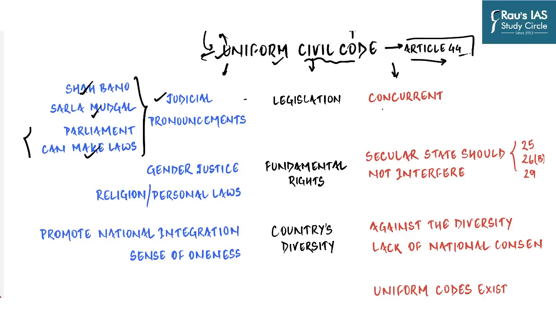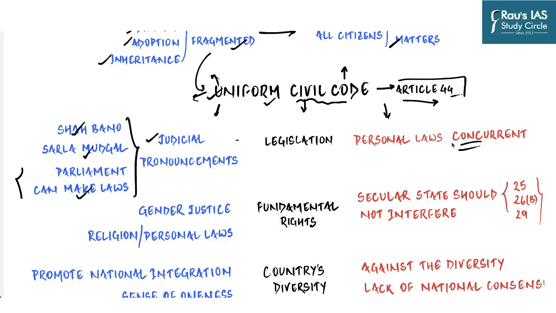But at the same time, the opponents of Uniform Civil Code state that personal laws are mentioned in the concurrent list of Schedule 7, which means entry 5 of List 3 of Schedule 7. And so, although the Parliament has the power to enact laws on the concurrent list, we know that the entries in the concurrent list are those matters which require regional modifications, and that is why power has simultaneously been given to both Parliament and the state legislature.